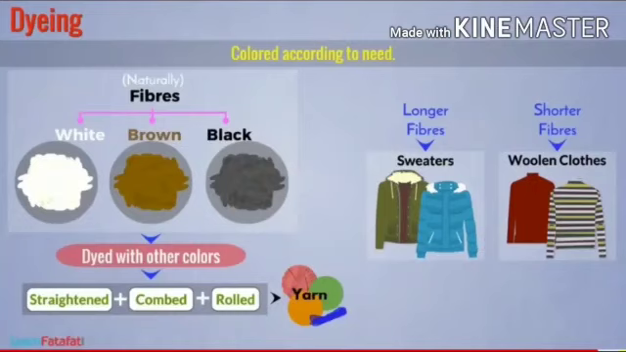The next step in processing wool is dyeing. The fibres are dyed, that is coloured, according to need. White, brown and black are the natural colours of fibres. After dyeing, the fibres are straightened, combed and rolled into yarn. This is how woollen yarn is obtained. There are two types of fibres, longer fibres which are used for making sweaters, and shorter fibres which are used for making woollen clothes.